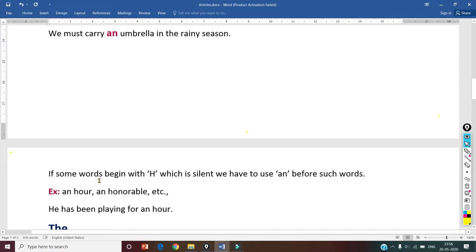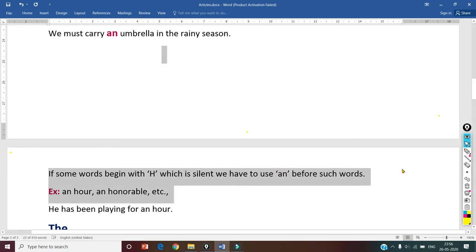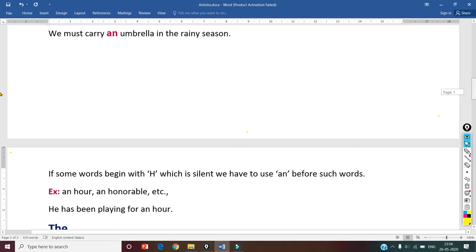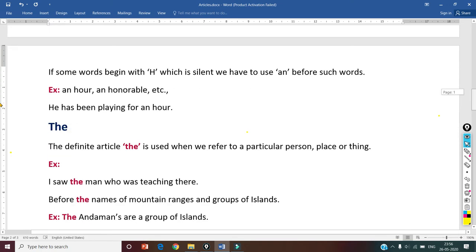Next uses we will see now. If some words begin with H, which is silent, we have to use an before such words. Some words start with a consonant letter. H is a consonant letter, but it gives a vowel sound. Why? H is silent. That's why in those cases we use article an before the words.